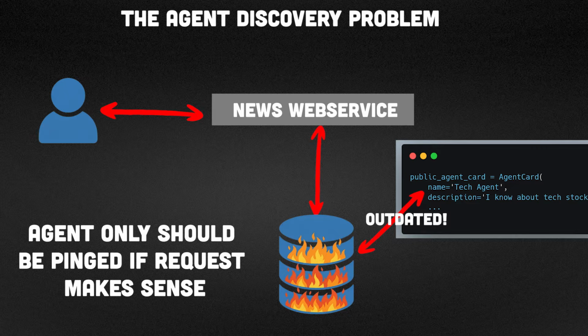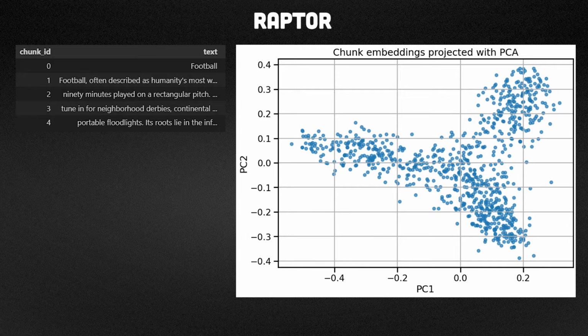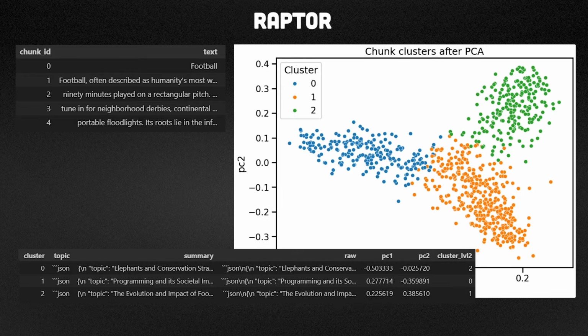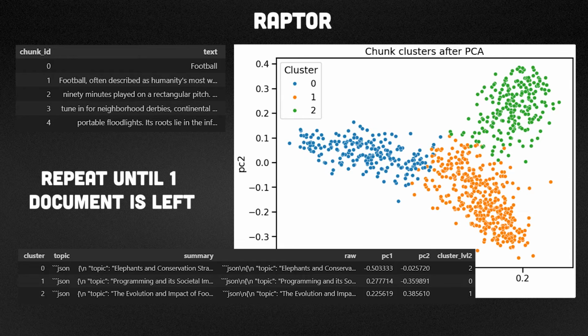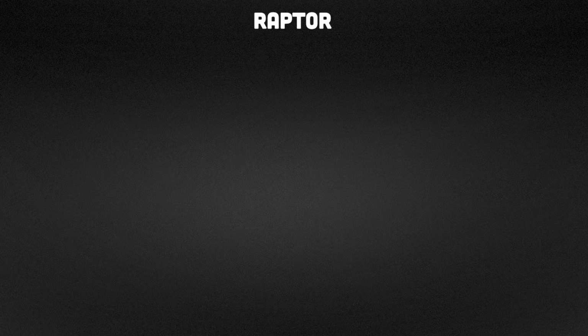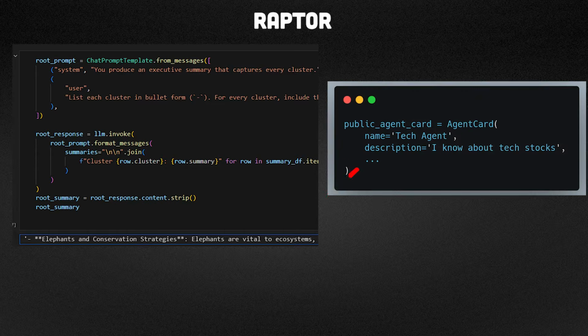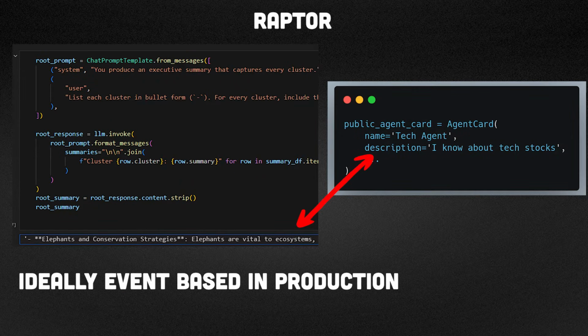So the solution is not to edit the config file manually every morning. The solution is Raptor. Raptor takes information chunks, you cluster them, and then you create summaries with an LLM for every cluster. You embed the summaries and then cluster the summaries again and repeat that cycle until you've got one root document. So we use that recursive summarization approach of Raptor to distill what our agent knows right now and push that directly into the agent card, so the agent stays relevant no matter what is scraped.